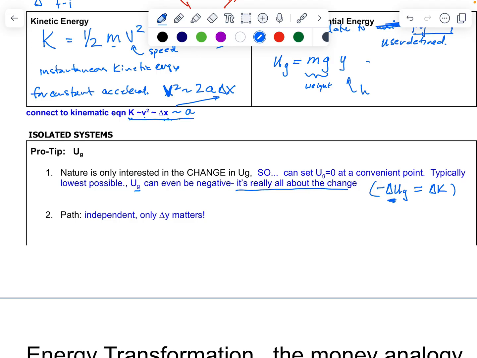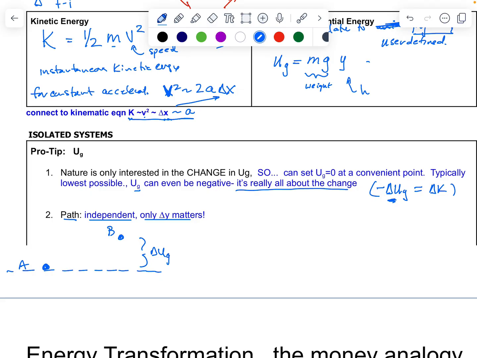And then the second thing is its path. When something changes its location in a gravitational field, it's important to recognize the scalar nature of gravitational potential energy: it's independent of path, and only the change in the vertical position is going to matter. So if I have position A here, and I go to position B, and I'm calculating the change in gravitational potential energy, here's my ground level, and this is my change in gravitational potential energy right there.